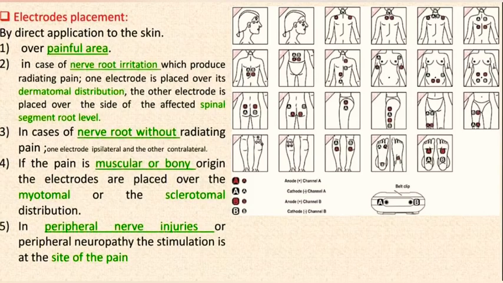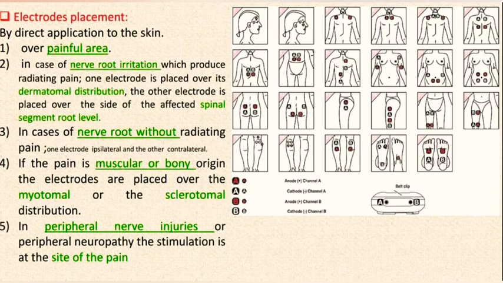Electrodes placement by direct application to the skin. 1. Over painful area. 2. In case of nerve root irritation which produces radiating pain, one electrode is placed over its dermatomal distribution, the other electrode is placed over the side of the affected spinal segment root level. 3. In cases of nerve root without radiating pain, one electrode ipsilateral and the other contralateral.